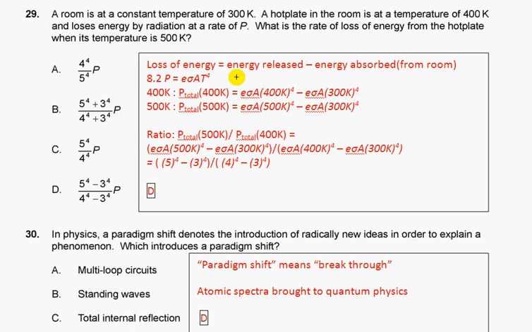So the net loss of energy is energy released minus energy absorbed from the room. From section 8.2, the formula for power radiated is given by this. For 400 we have energy released minus energy absorbed by the room. For 500, energy released minus energy absorbed. We find the ratio and then we simplify, we get D.